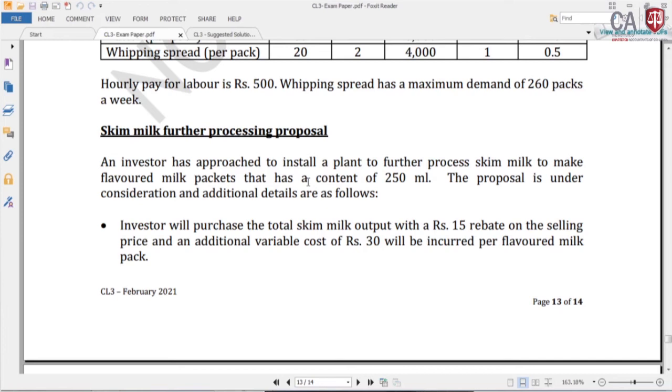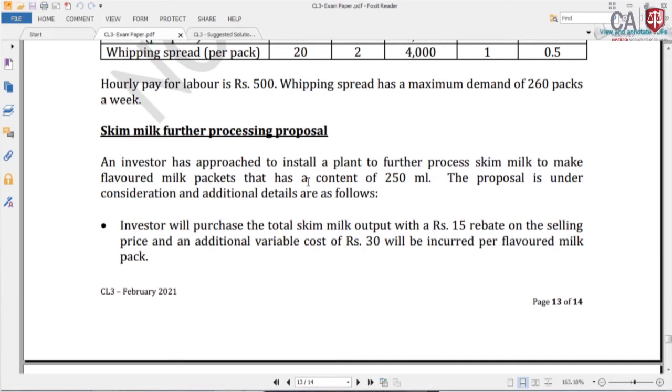That means each liter will produce 4 milk packets. The investor will purchase the total skim milk output with a 15% rebate on the selling price, and an additional variable cost of 30 rupees will be incurred per flavored milk pack for processing.